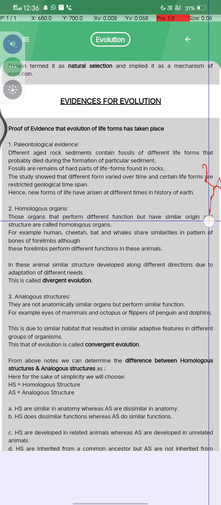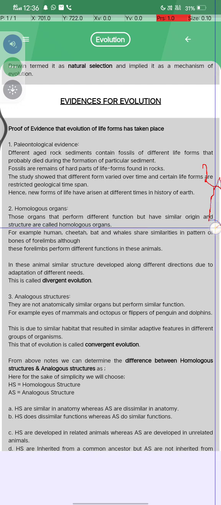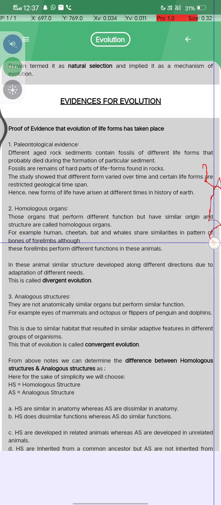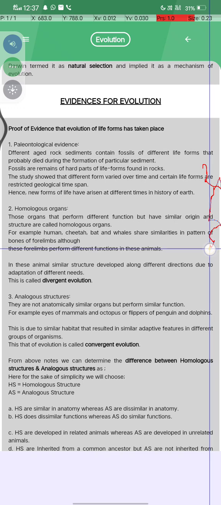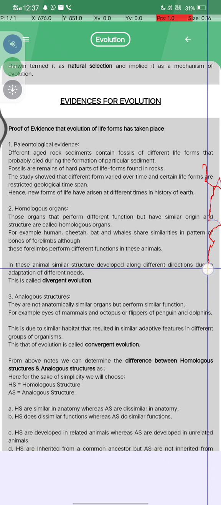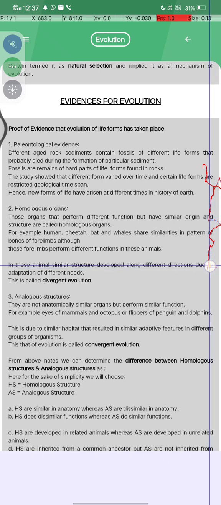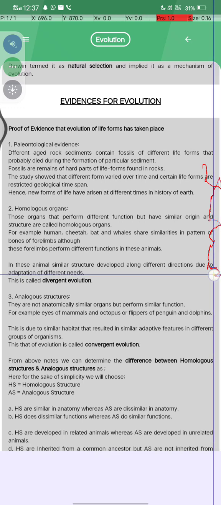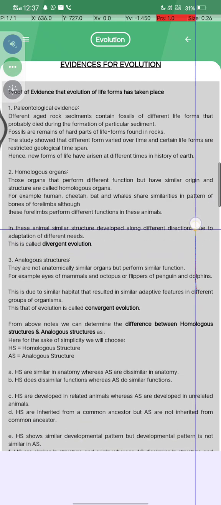Second, homologous organs. Those organs that perform different functions but have a common origin and structure are called homologous organs. For example, humans, cheetah, bat, and whale show similarity in the pattern of bones of their forelimbs. These forelimbs perform different functions in these animals. In these animals, similar structures developed in different directions due to adaptation to different needs. This is called divergent evolution.